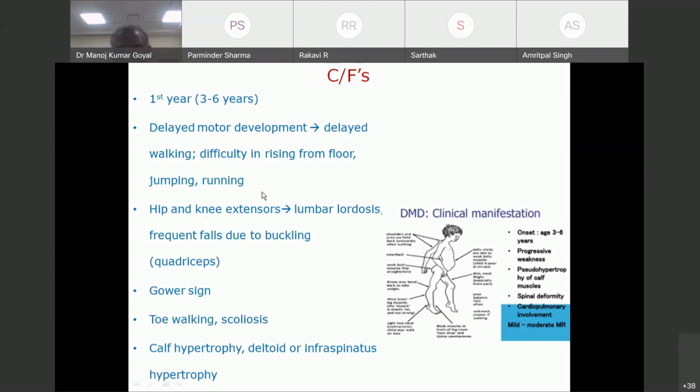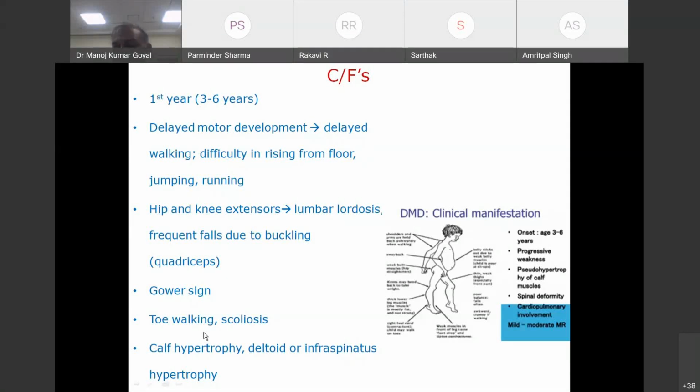The classic muscles which are weak in Duchenne are hip and knee extension. As we will learn over the course of time, every muscular dystrophy has a particular pattern of muscle weakness, which is hallmark of muscular dystrophy. Okay, the feature of Duchenne is weakness of hip and knee extensors. So this results in frequent falls due to buckling. If quadriceps is weak, you tend to buckle. They will have Gowers sign. Okay, toe walking is very common.